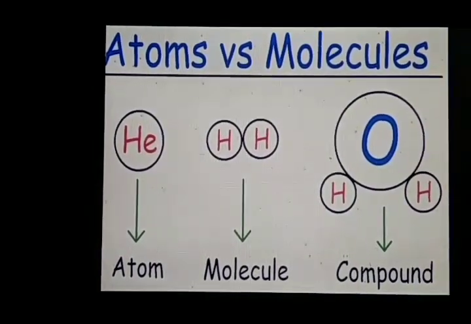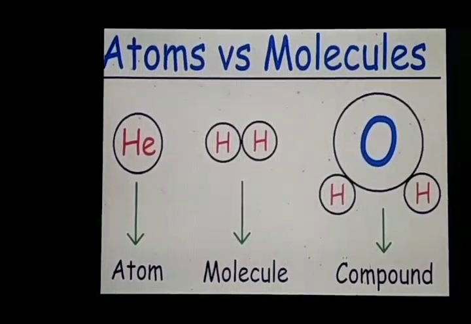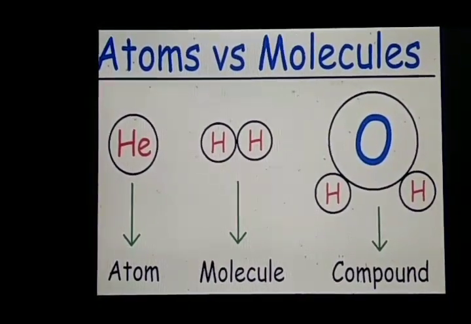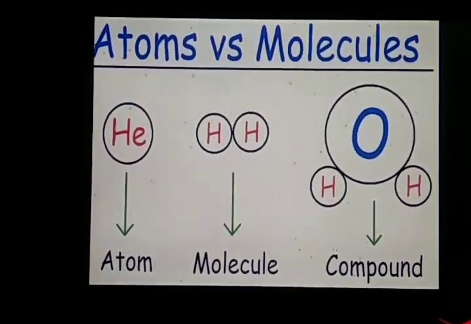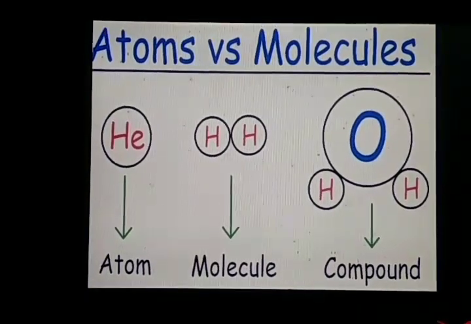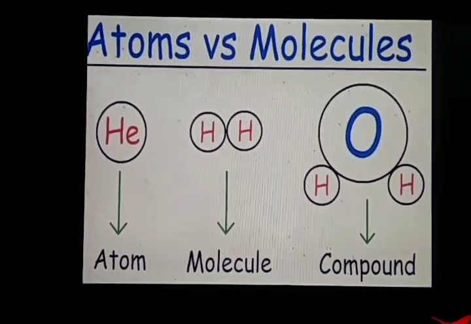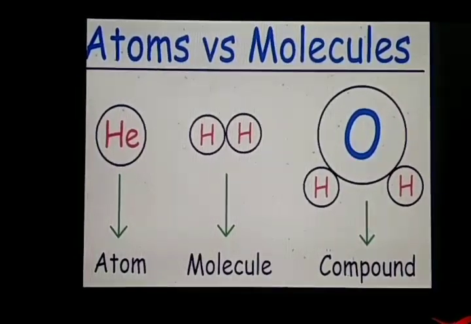Now here you can see the difference between atoms and molecules. See here, one example is given of helium. Helium single is an atom. But when two atoms combine, they form a molecule, say a molecule of the element hydrogen. In the same way, a compound is nothing but a molecule which contains different types of atoms.